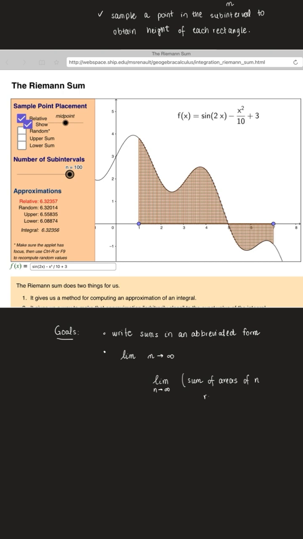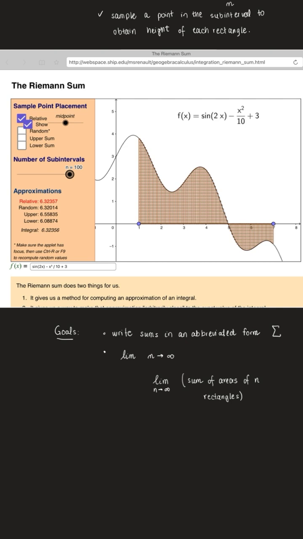So the work that we need to do is really in how are we going to condense big sums. That's going to be using sigma notation, and sigma is the capital Greek letter for S. So that's going to be the next few videos, an introduction to sigma notation.